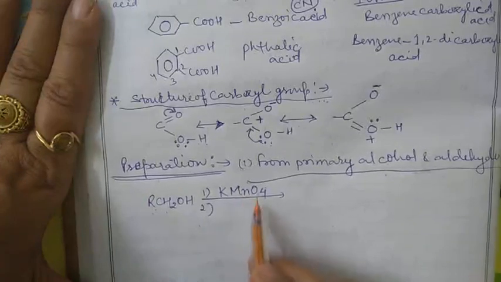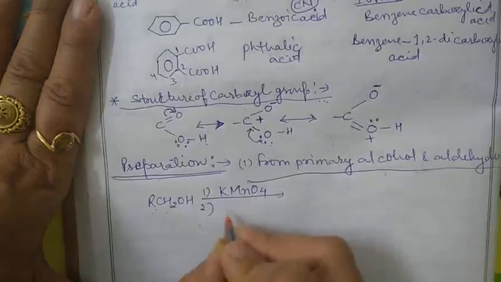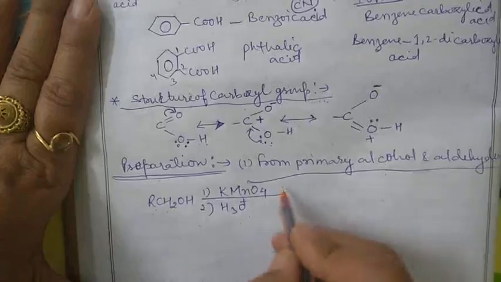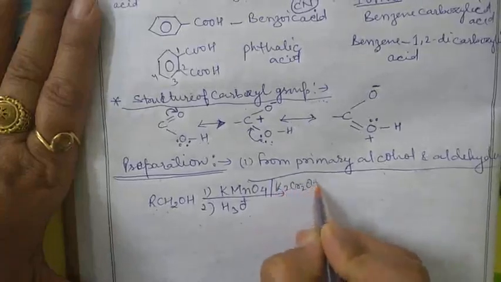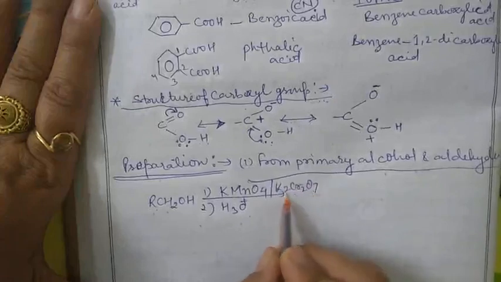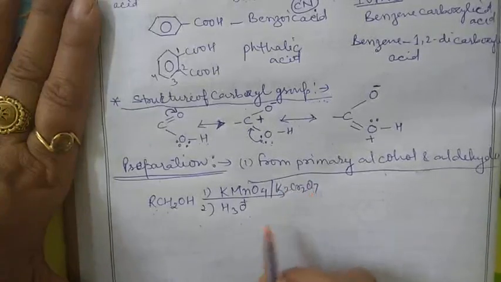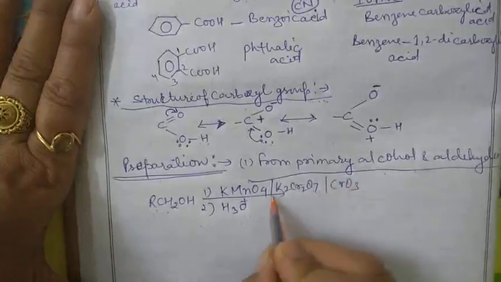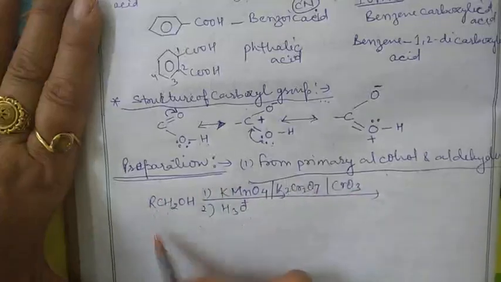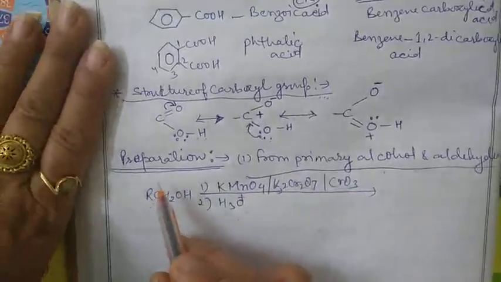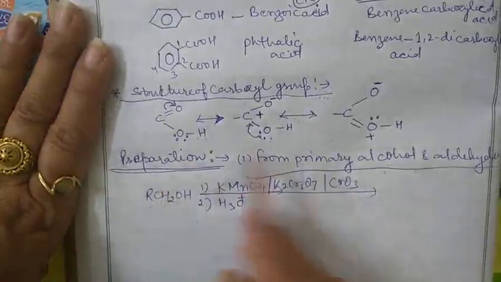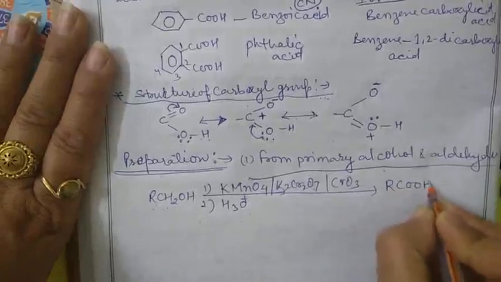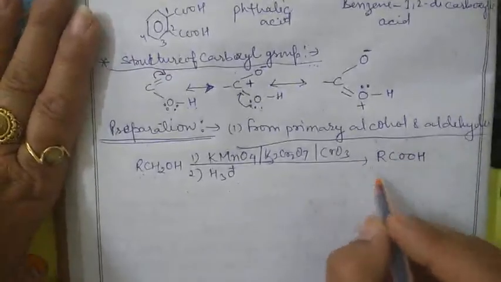In the neutral, acidic or alkaline medium, that is H3O+, or here we can also use K2Cr2O7, that is potassium dichromate. And chromic oxide is also used, chromium trioxide, that is CrO3. So these are the oxidizing agents in the process by which the primary alcohol is converted into the aldehyde. Clear? So what happened? We get RCOOH. And what is RCOOH? It is a carboxylic acid.